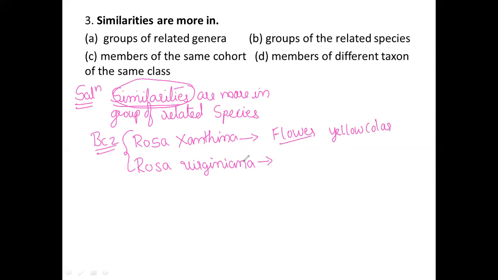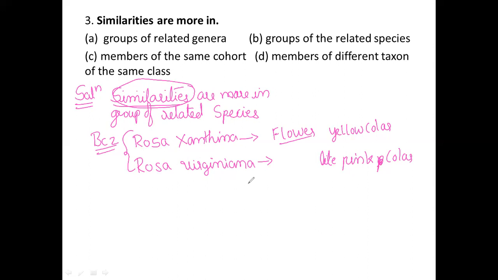In the same rose plant, when we look at Rosa virginiana, it bears light pink flowers.